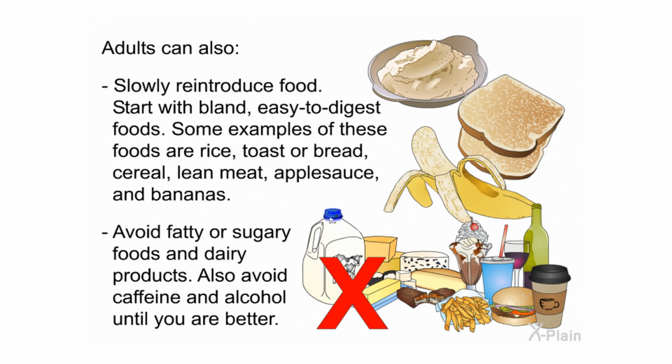Adults can also slowly reintroduce food. Start with bland, easy-to-digest foods. Some examples of these foods are rice, toast or bread, cereal, lean meat, applesauce, and bananas. Avoid fatty or sugary foods and dairy products. Also avoid caffeine and alcohol until you are better.